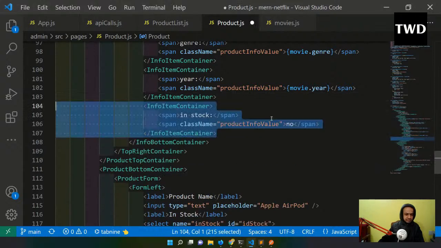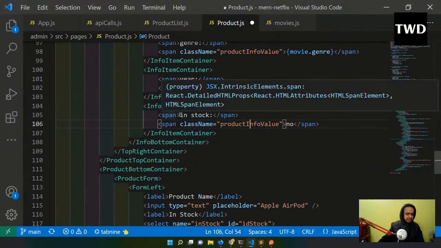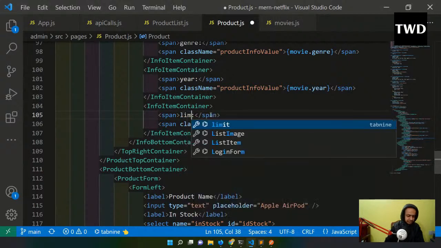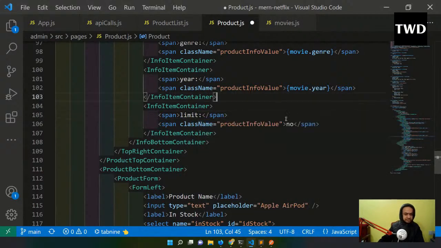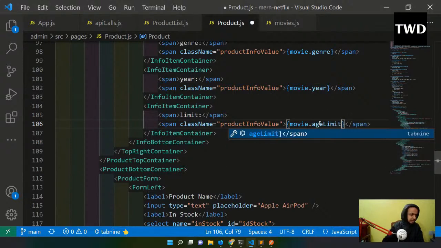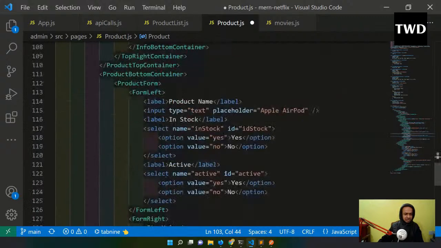Or let me have something here, and I will have the limit here, and this will be movie dot age limit I'll have. And then this also I will change, this label and all. I don't want it from here, and I will change this also. Okay, so this will be this form.